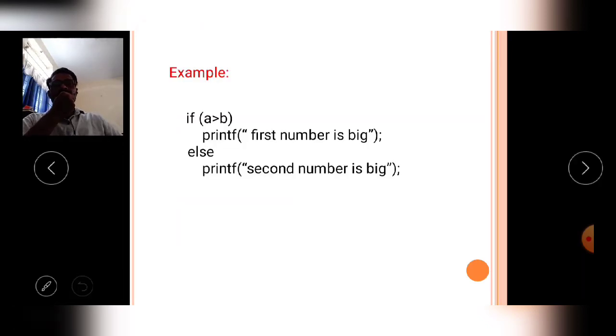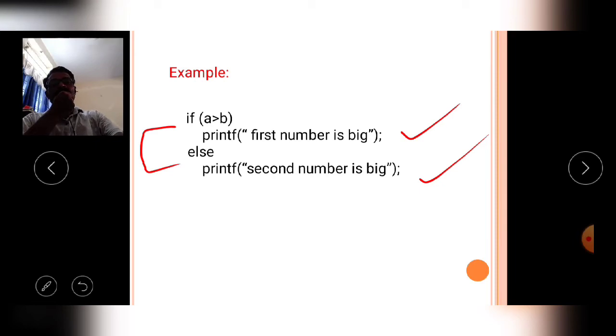Then comes an example. This is an if else statement. This if else statement contains a test condition, A is greater than B. If the given condition is true, it executes the if block. If the given condition is false, it executes the else part.